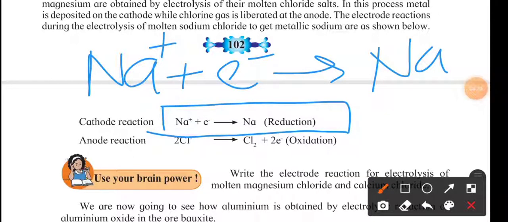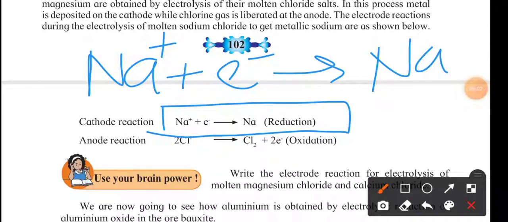So the loss of electron is called reduction. What is the definition of reduction? Loss of electron is reduction. When an atom loses the electron, it is called reduction. And what is the counterpart of reduction? That is oxidation. What does it mean? Gain of electron is called oxidation.